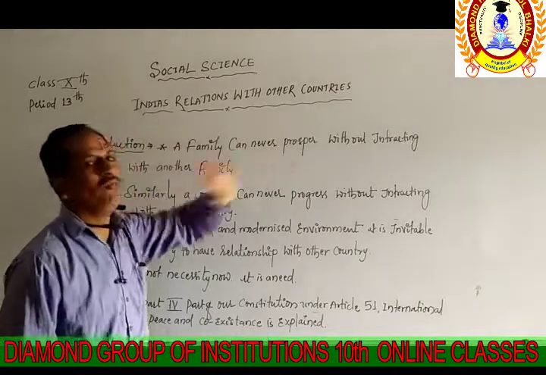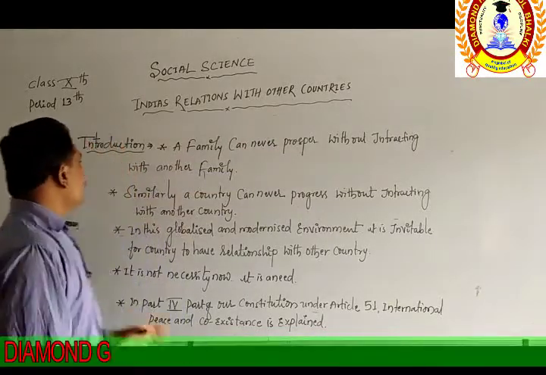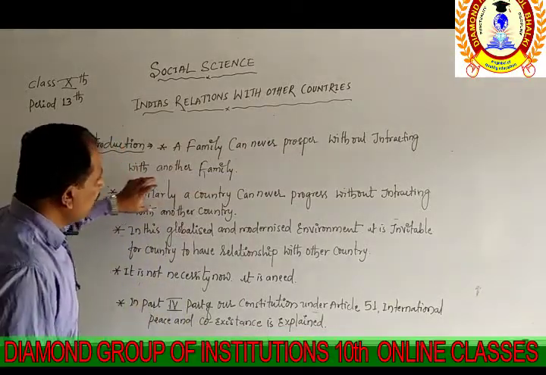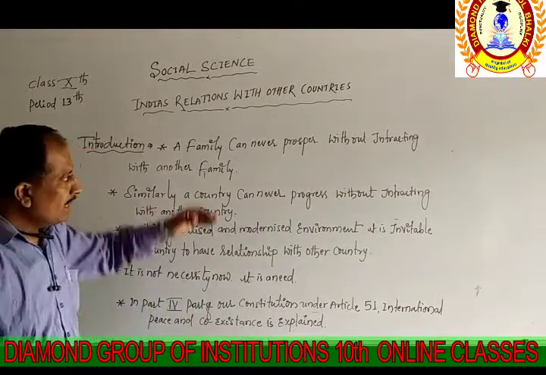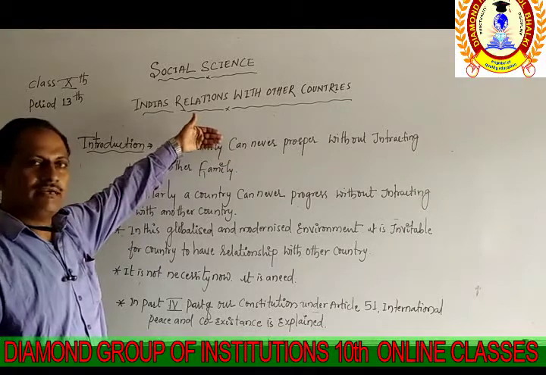In the same way, similarly, a country can never progress without interacting with another country, as in the example given related to the family.